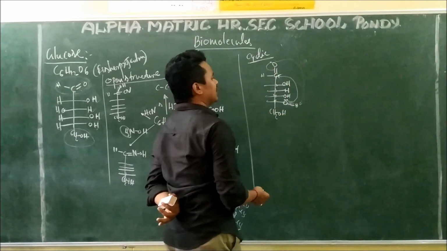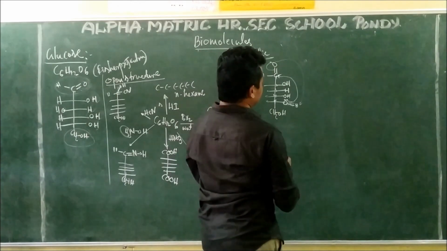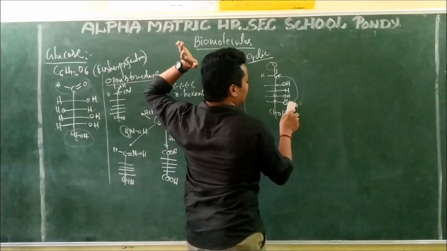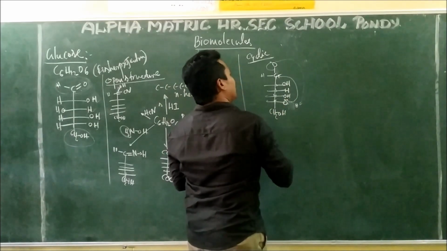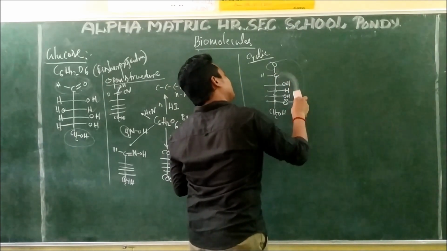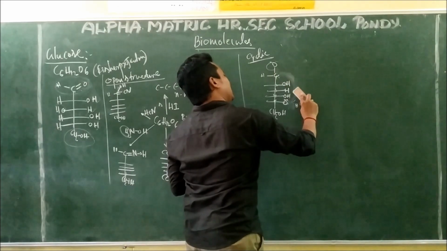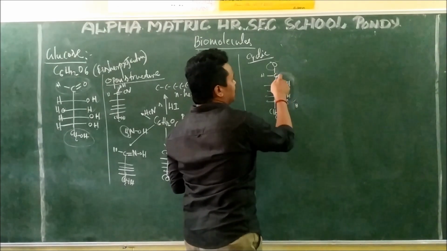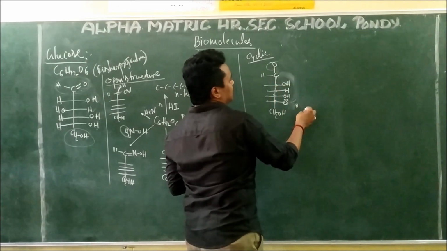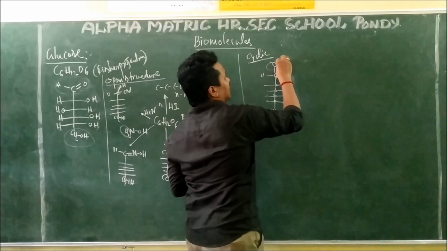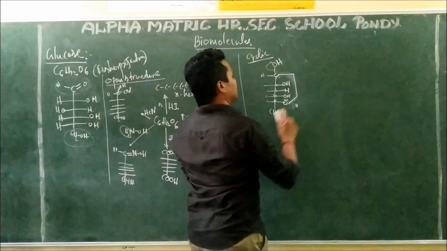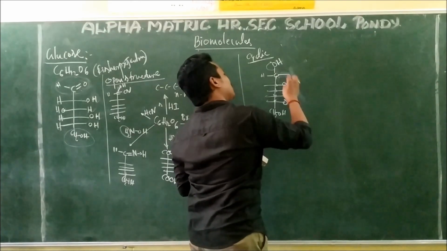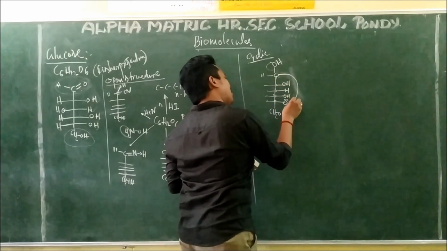How can I write it here? This is going to break now. This is going to break now. This is going to break now. All the things I am writing, you see, breaking like this now. It is minus, it is plus. It is minus, it is plus. So these two are making a bond like this. This is forming. This is forming a bond like this.